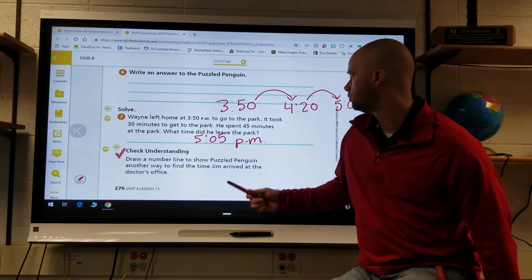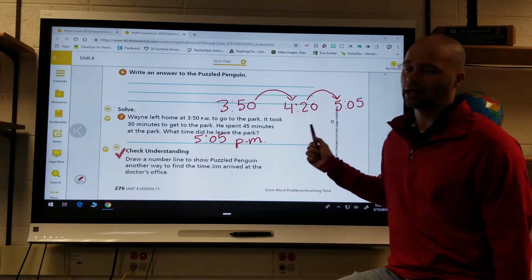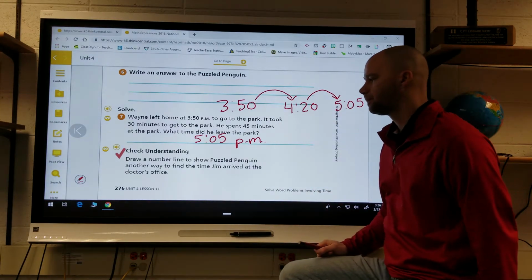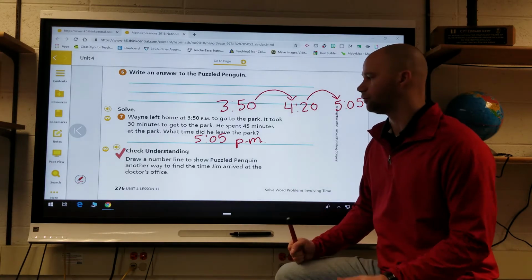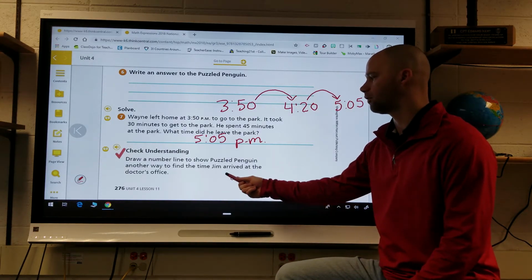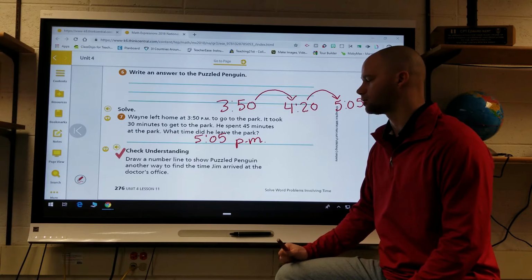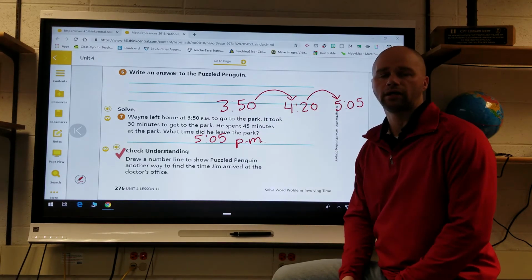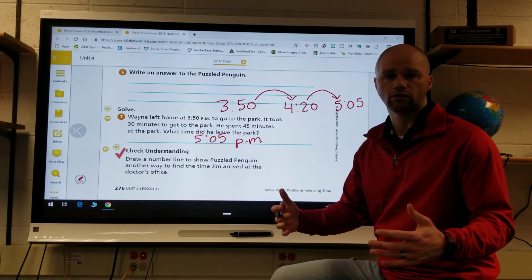So essentially what I do is 4:20 till 5 o'clock is 40 minutes, and then I just added the 5 minutes as well. Okay? And then the last one is just going to be for you. So draw a number line to show Puzzled Penguin another way to find the time Jim arrived at the doctor's office. So finding it correctly, go up in those 5-minute increments, and then after that you can go ahead and begin your homework.